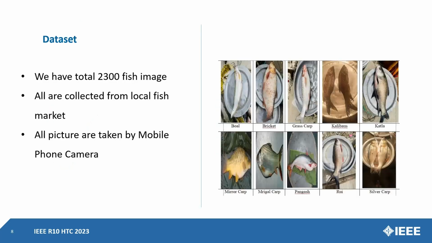So let's take a look into our dataset. We have a total of 2,300 fish images, which we took from a local fish market, and all pictures were captured by a normal mobile camera.